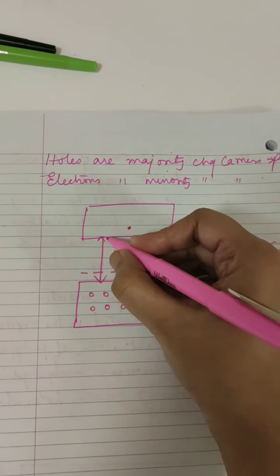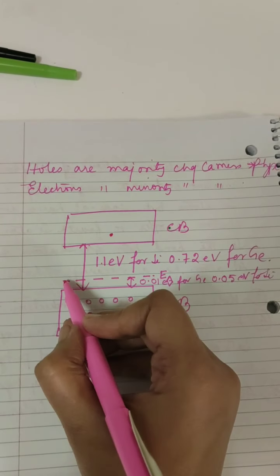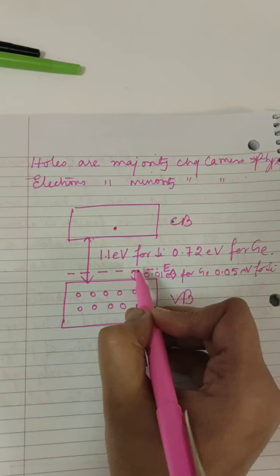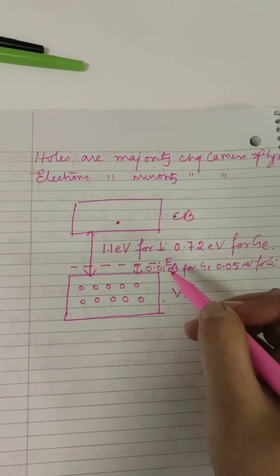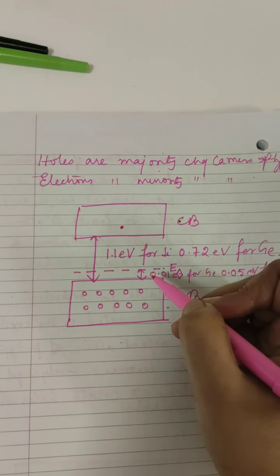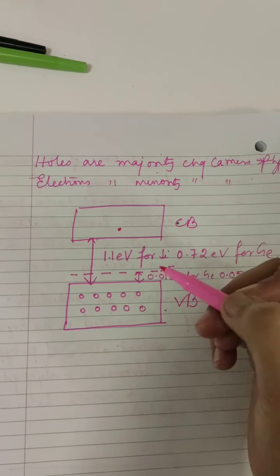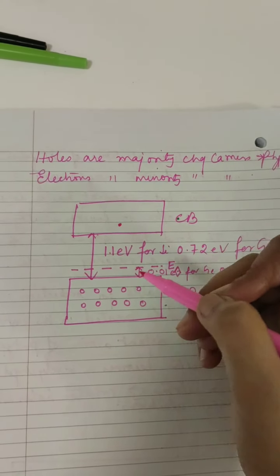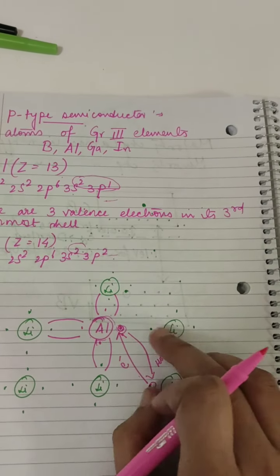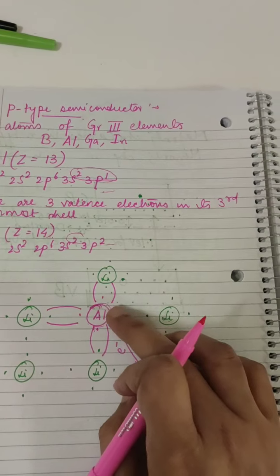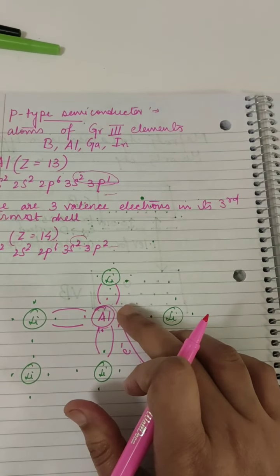Thermally excited means it can overcome this energy gap and get excited to the conduction band. So I once again repeat: the acceptor energy level is just above the valence band, and it can accept electrons. Acceptor atoms can accept electrons. It has three electrons sharing, and the fourth bond is free. There is a vacancy in the fourth bond. It cannot form the fourth bond, thereby having a hole over here.